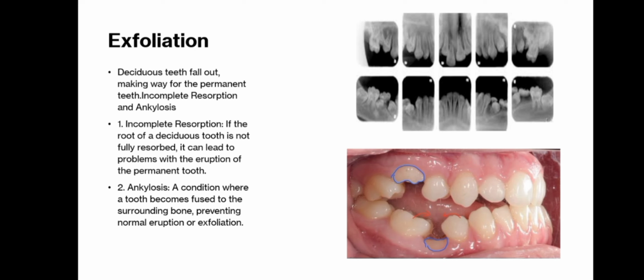Incomplete resorption. In some cases, the root resorption is partial or irregular, which results in delayed exfoliation, misalignment, or impaction of the permanent teeth. A double row of teeth may result, especially in the anteriors. Ankylosis: fusion of cementum or dentine directly to alveolar bone with loss of periodontal ligament. The tooth becomes stuck in bone and does not erupt with the rest. It leads to infraocclusion, tipping or drifting of adjacent teeth, and interference with eruption of successors.